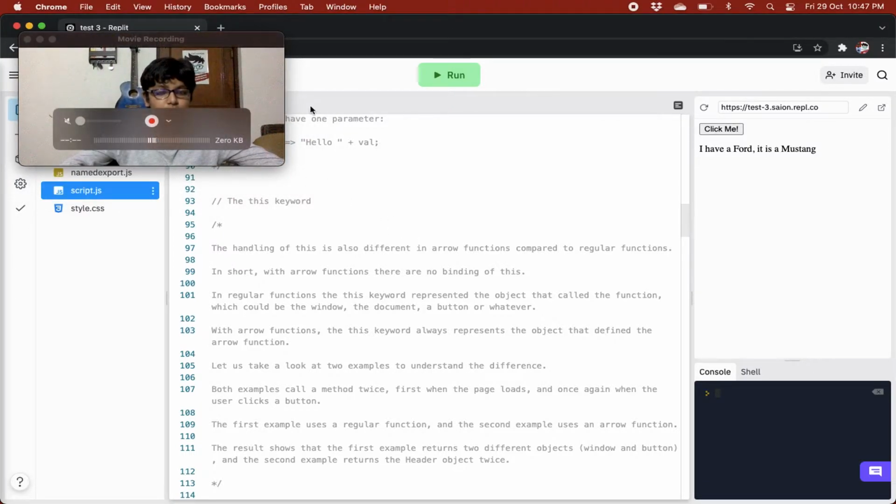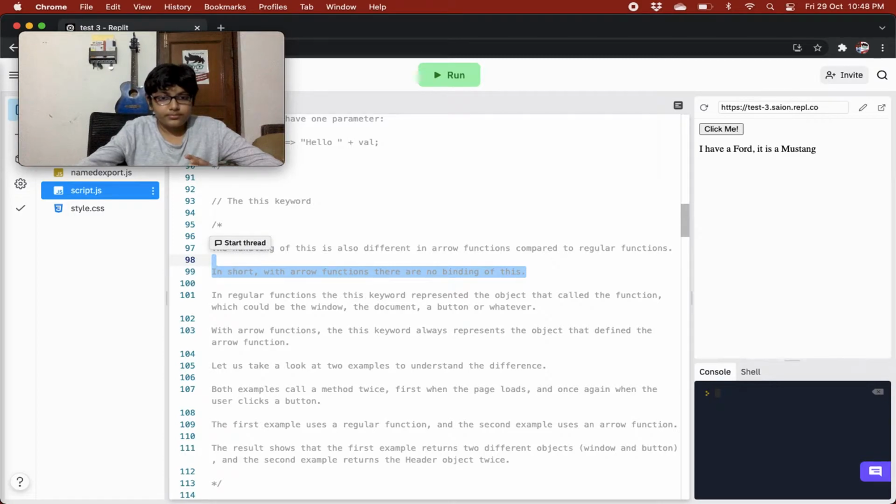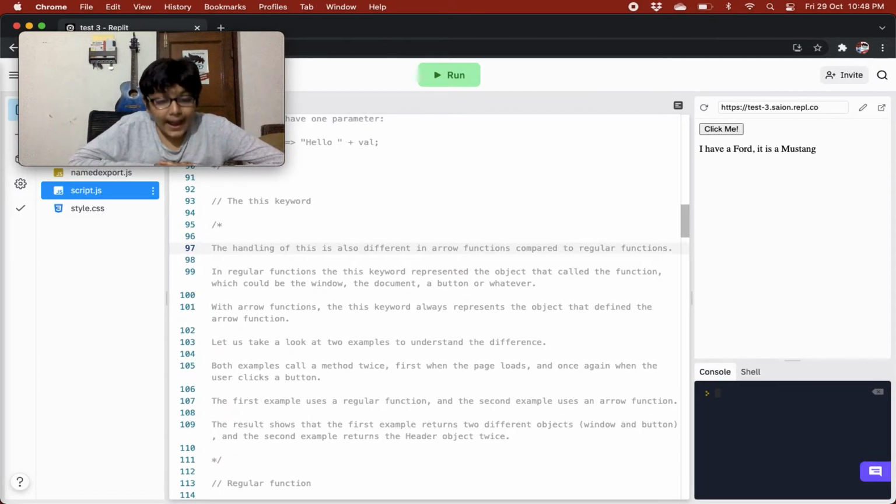Now we'll see about the this keyword. So I moved it over here because it was disturbing the code. Now we'll move on to the this keyword. The handling of this is also different in arrow functions compared to regular functions.